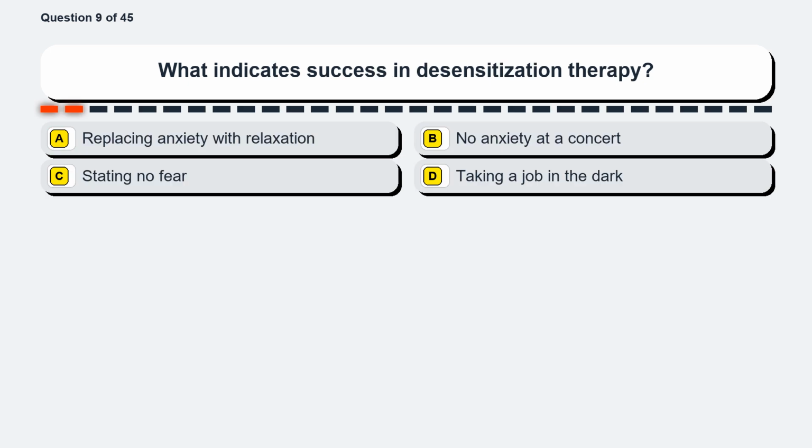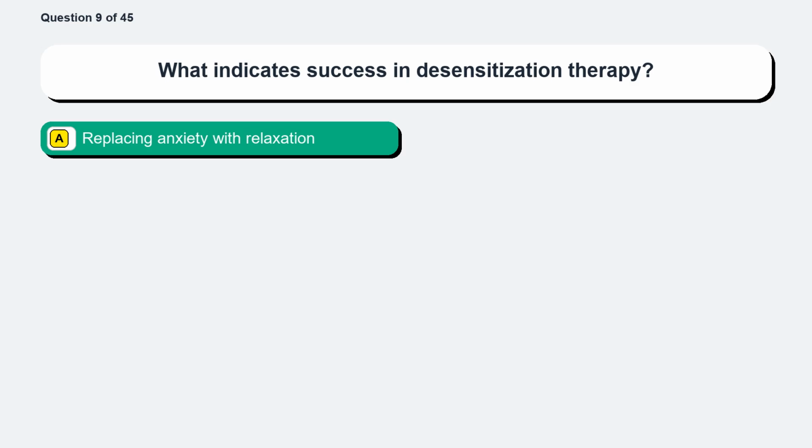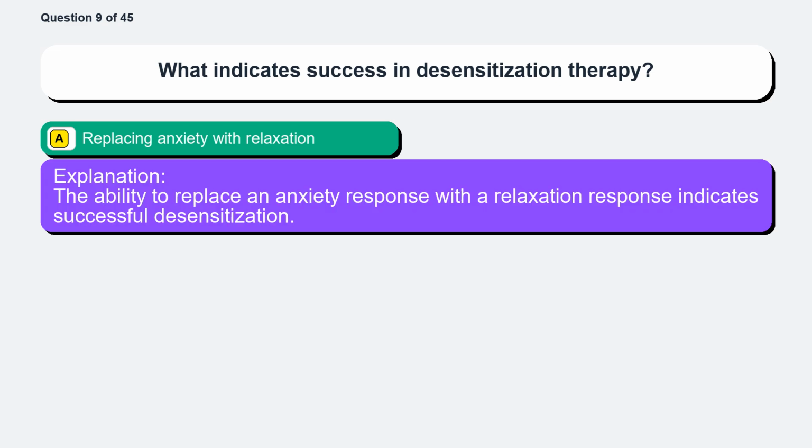Question 9. What indicates success in desensitization therapy? Option A, replacing anxiety with relaxation. Option B, no anxiety at a concert. Option C, stating no fear. Option D, taking a job in the dark. The correct answer is option A, replacing anxiety with relaxation. The ability to replace an anxiety response with a relaxation response indicates successful desensitization.